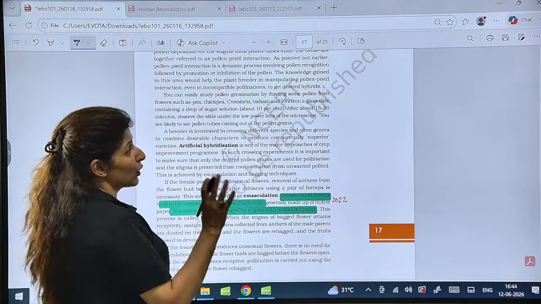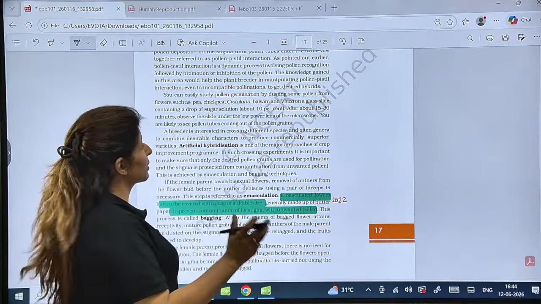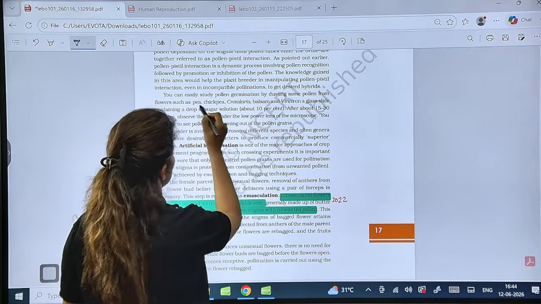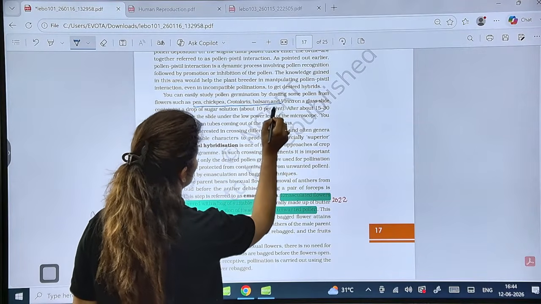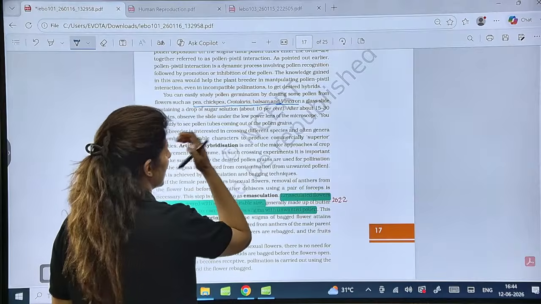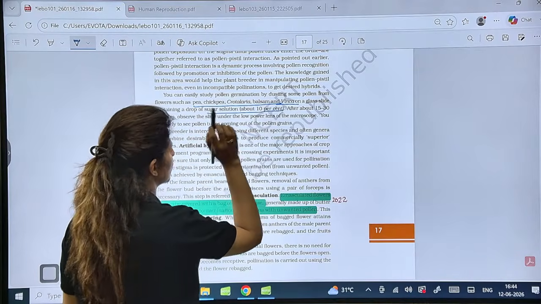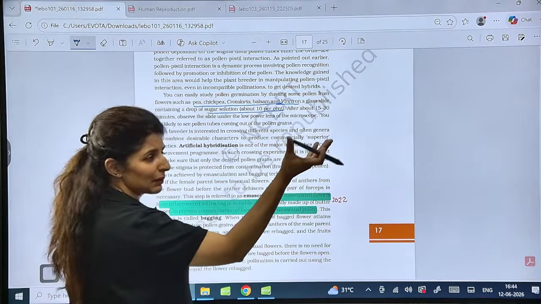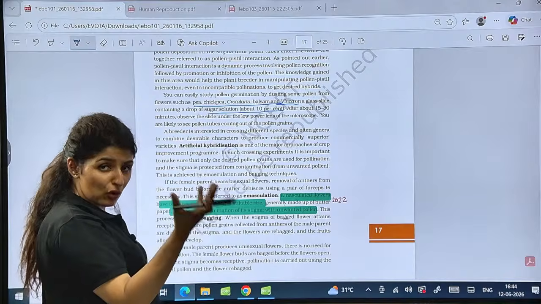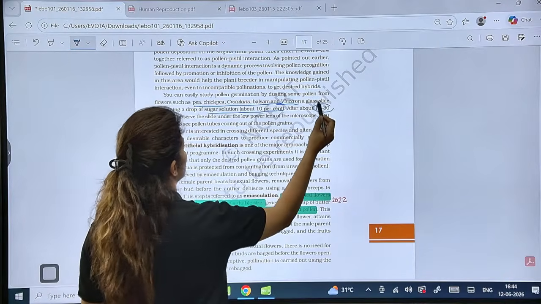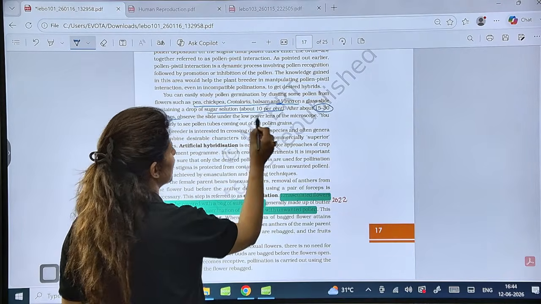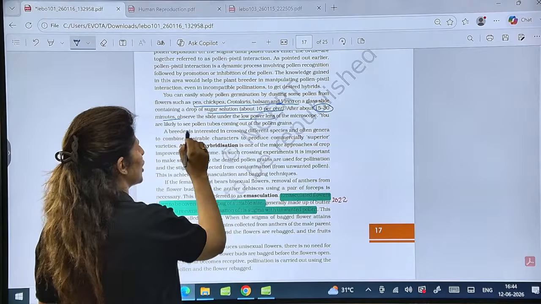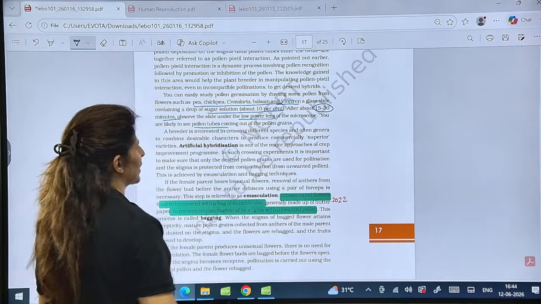Now, if you want to study pollen germination, you can use plants like pea, chickpea, crotalaria, balsam and vinca, and take a 10% sugar solution and let the pollen remain in it to draw nourishment. After 15 to 30 minutes you will be able to observe, even under a low power microscope, pollen tubes coming out of it.